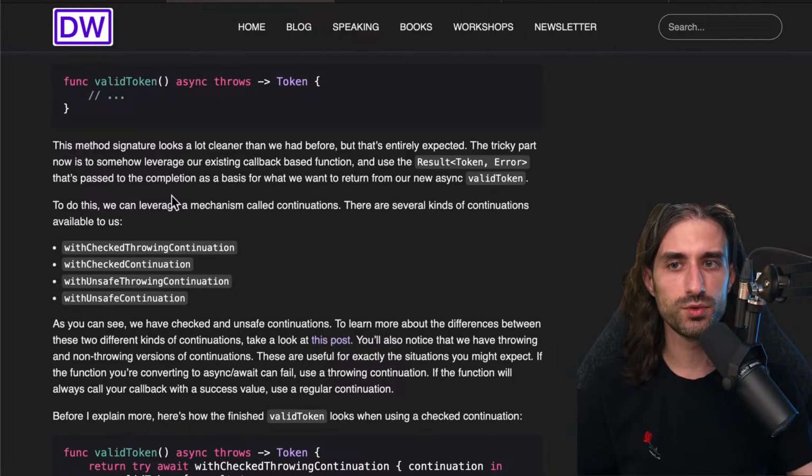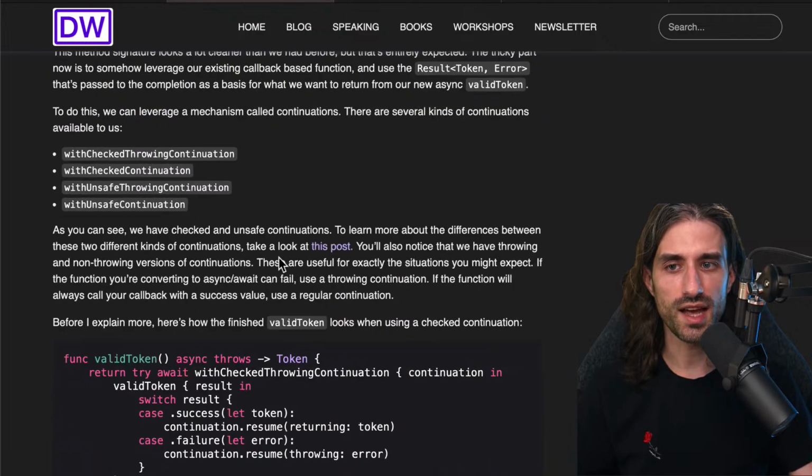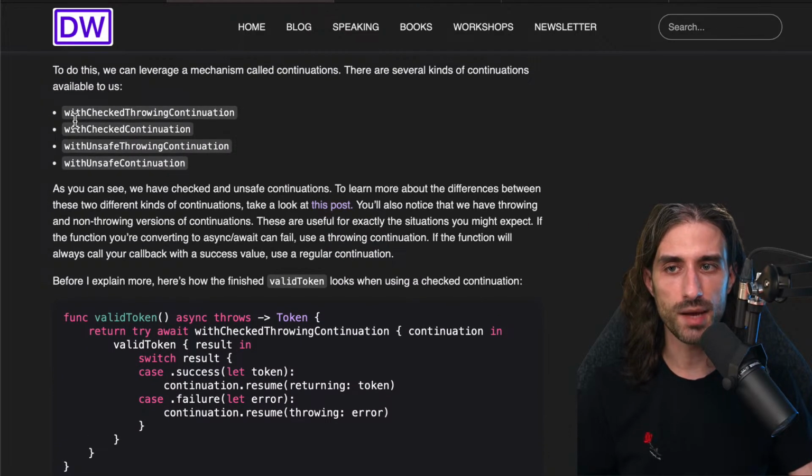The tricky part now is to somehow leverage our existing callback-based function and use the result, token or error, that's passed to the completion as a basis for what we want to return from our new async validToken function. To do this, we can leverage a mechanism called continuations. There are several kinds of continuations available to us. There are 4 of them actually: withCheckedThrowingContinuation, withCheckedContinuation, withUnsafeThrowingContinuation, and withUnsafeContinuation. As you can see, we have checked and unsafe continuations.